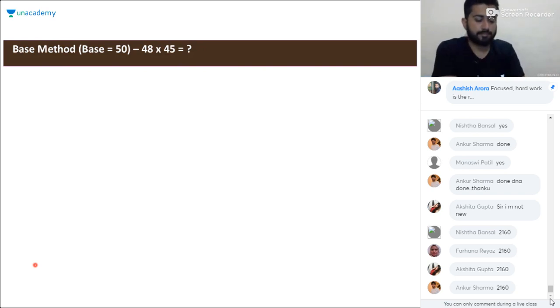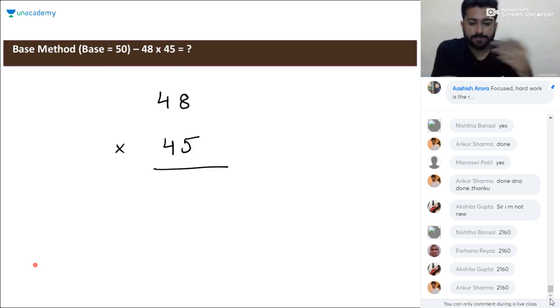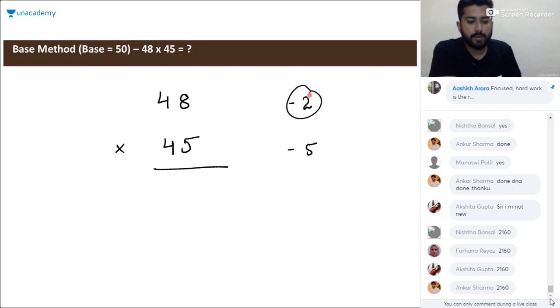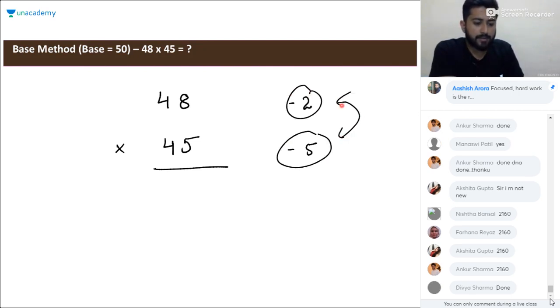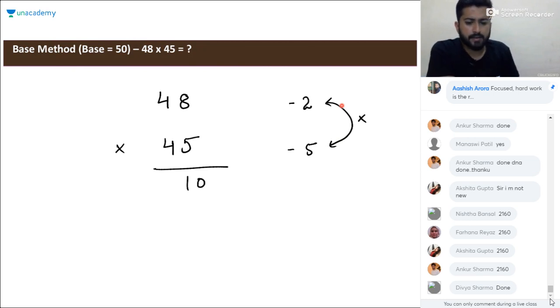So 48 into 45. We'll look for the deviations. Deviation from 50 will be -2 and -5. We'll multiply these two numbers, which gives +10. Then 48 minus 5 will be 43, and 45 minus 2 will also be 43.